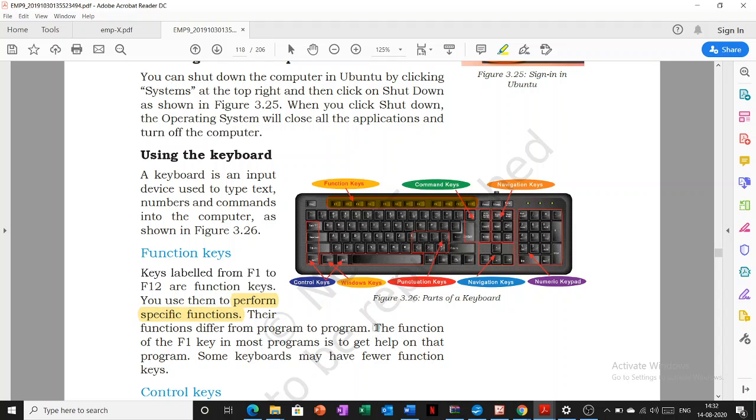Likewise, the function of the F1 key in most programs is to get help on the program. That means whenever you are using any software, the F1 key is always reserved for help from a program. Whichever program you are using, if you need help in that program, you can use F1.